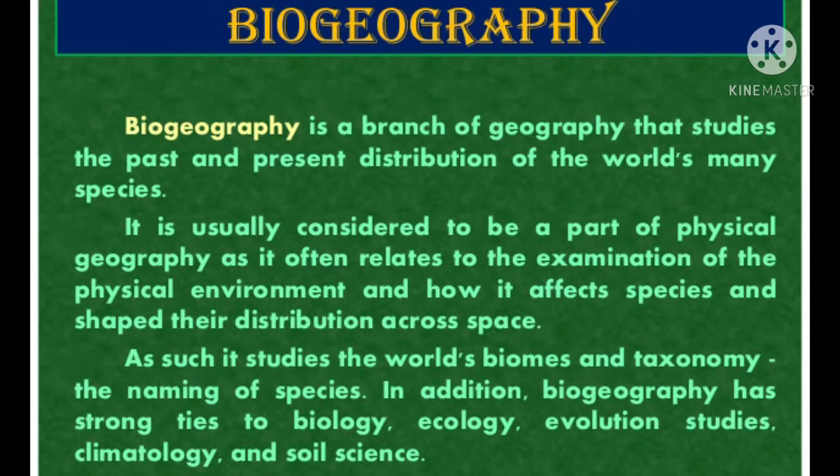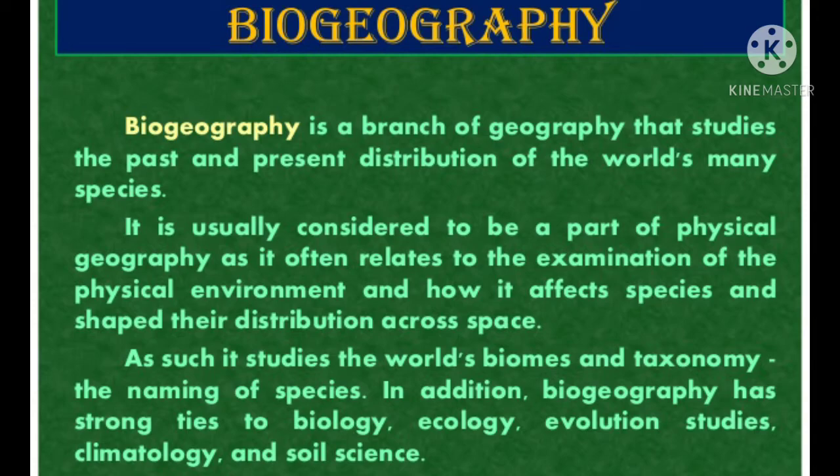And the third approach is biogeography. Biogeography is a study where we study all the physical features, including all the living or biotic organisms of the environment, in which we study different types of flora, fauna and the ecosystem. So it is further divided into plant geography, zoo geography, ecology and environmental geography.